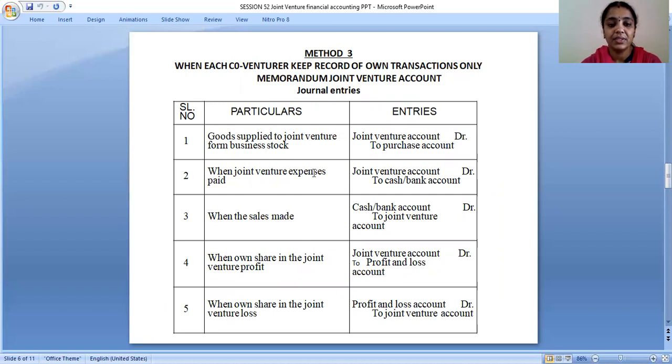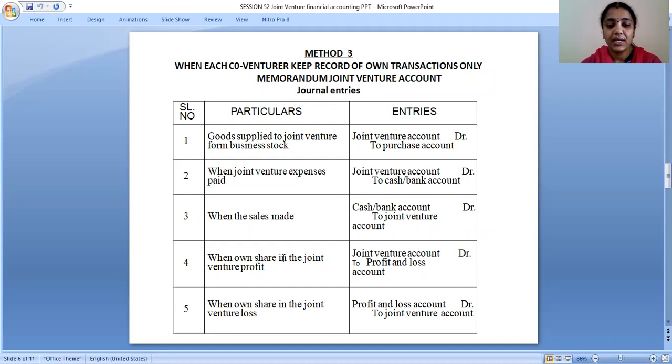When joint venture expenses are paid, joint venture account debit to cash or bank account. When the sales are made, cash or bank account debit to joint venture account.